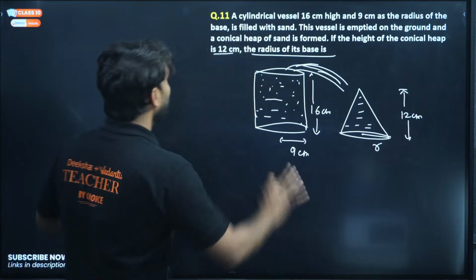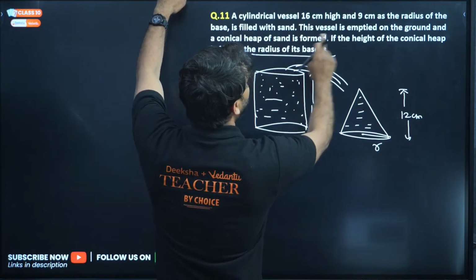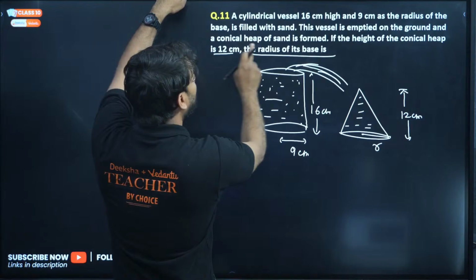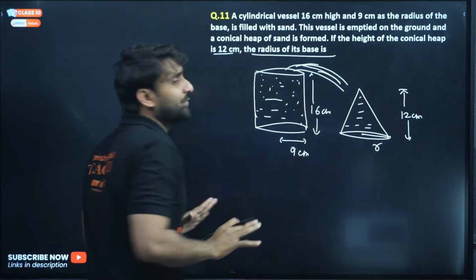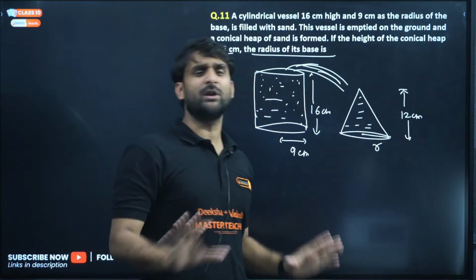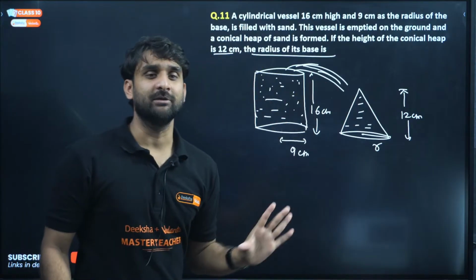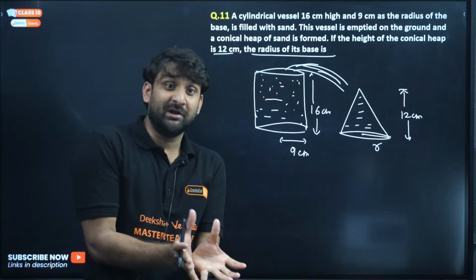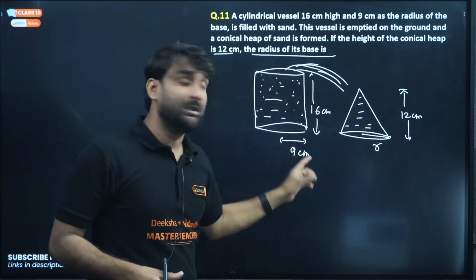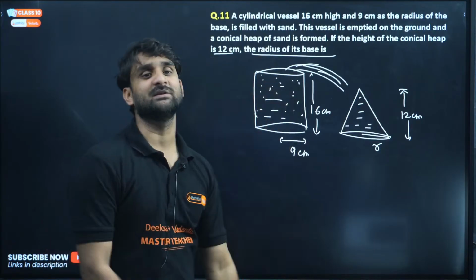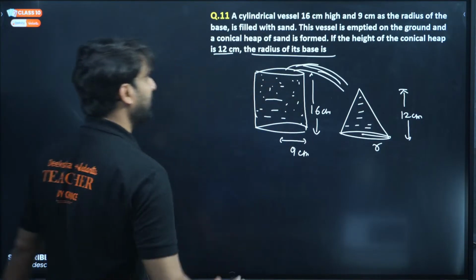A cylindrical vessel is emptied on the ground and a conical heap of sand is formed. If the height of the conical heap is this, we have to find out the radius. Nothing to worry. The volume will remain the same. The amount of sand which is emptied from this cylindrical vessel will be equal to the volume of the sand which is filled in this cylinder. So basically we have to equate the volume.